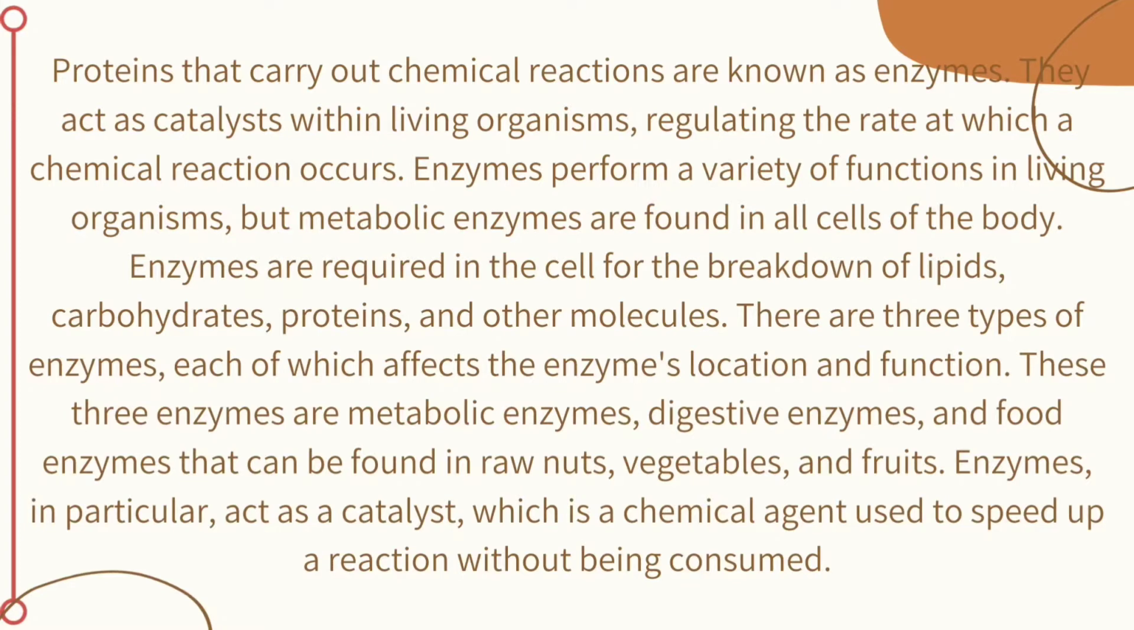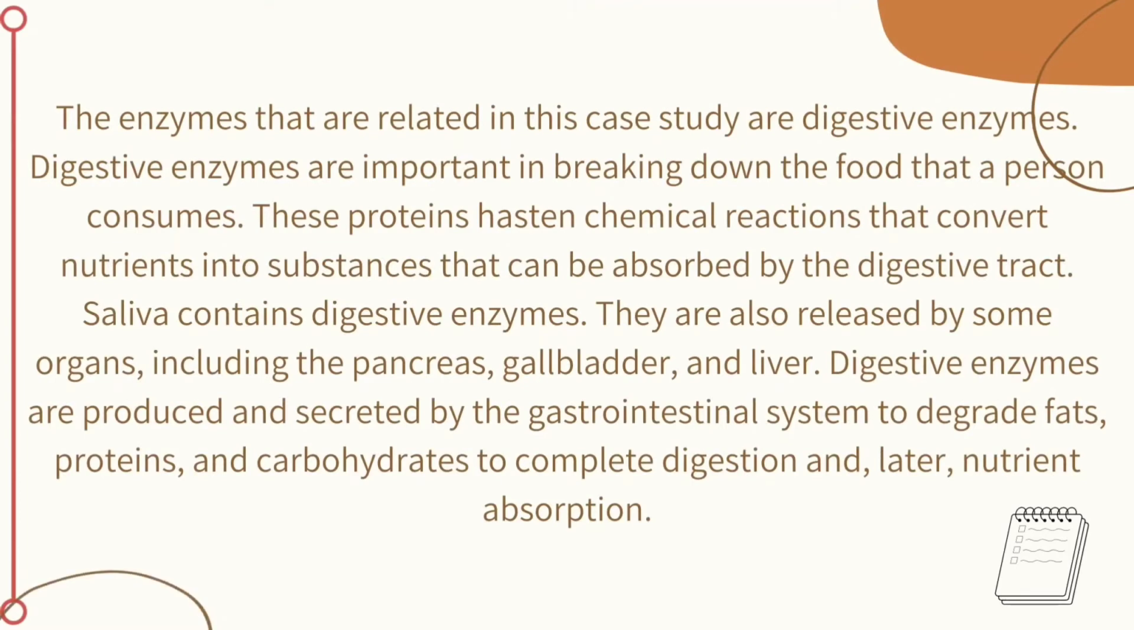There are three types of enzymes, each of which affects the enzyme location and function. These three enzymes are metabolic enzyme, digestive enzyme, and food enzyme that can be found in raw nuts, vegetables, and fruits. Enzymes in particular act as a catalyst, which is a chemical agent used to speed up a reaction without being consumed. The enzymes that are related in this case study are digestive enzymes.